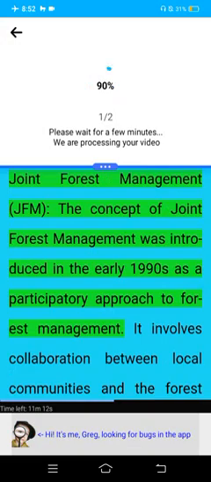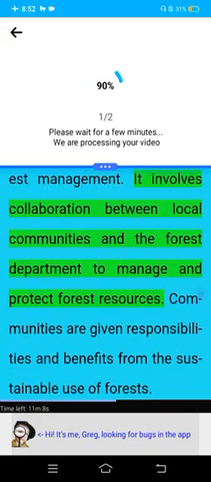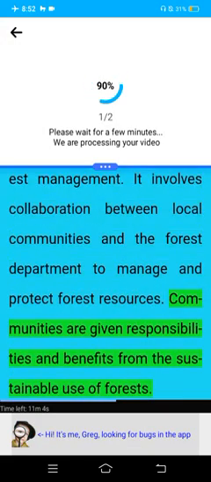Joint Forest Management, JFM. The concept of joint forest management was introduced in the early 1990s as a participatory approach to forest management. It involves collaboration between local communities and the forest department to manage and protect forest resources. Communities are given responsibilities and benefits from the sustainable use of forests.